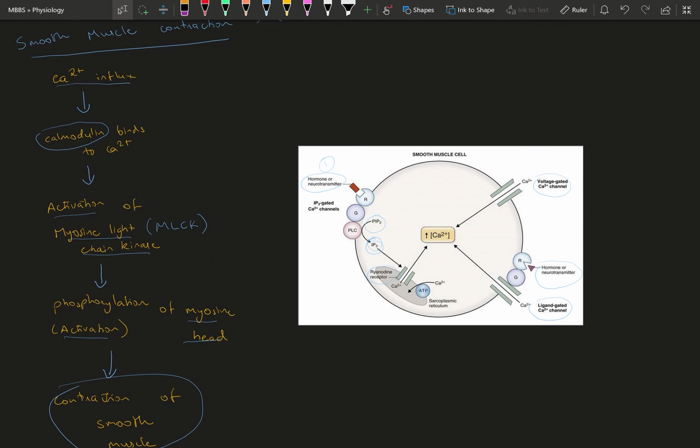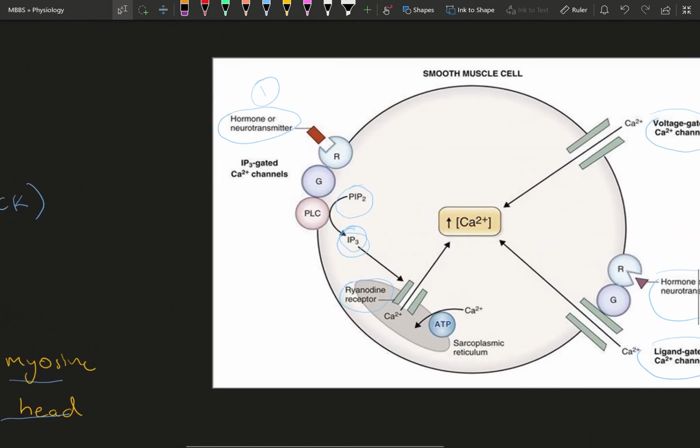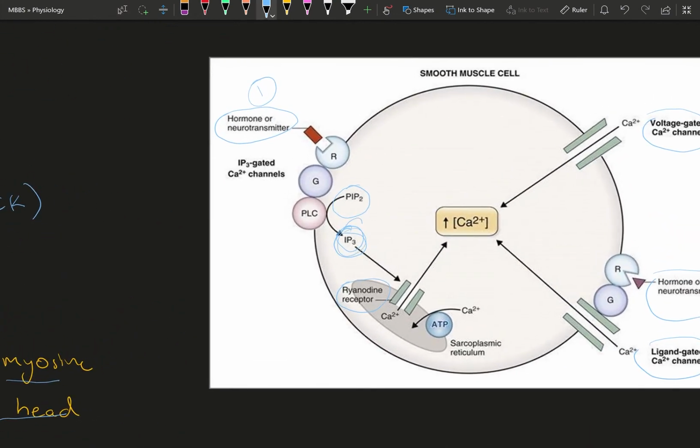DHP receptors are present in your T tubules, ryanodine receptors are present in your sarcoplasmic reticulum. That same ryanodine receptor can be opened with the help of the IP3 second messenger, which is produced by the G protein coupled receptors present on the cell membrane of a muscle cell, when a specific hormone or neurotransmitter comes and causes smooth muscle contraction.